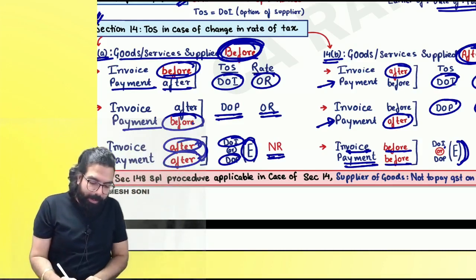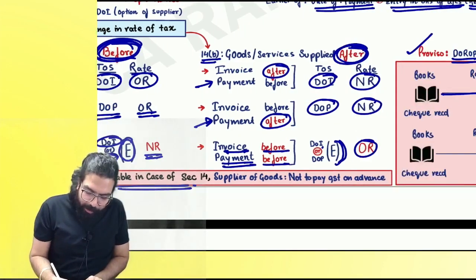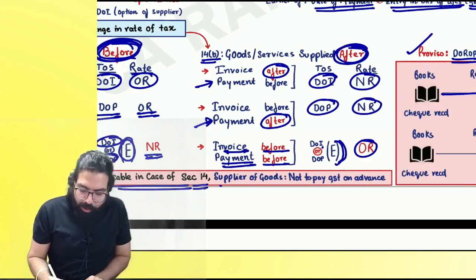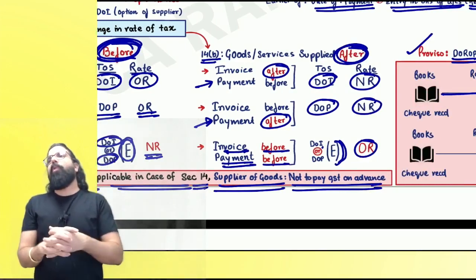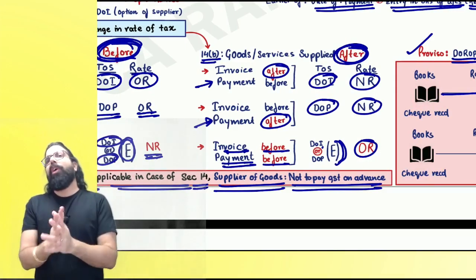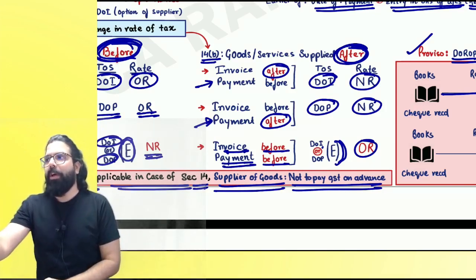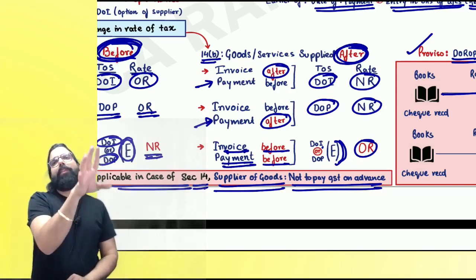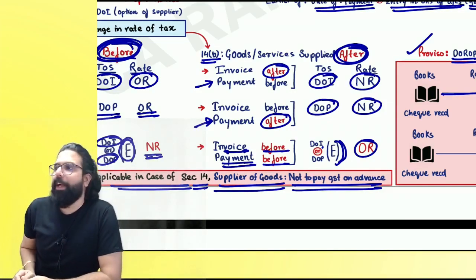They are telling section number 148, special procedure will be applicable. Also, supplier of goods will never pay GST on advance. Means even in special circumstances, if you have received an advance, you will not pay the GST on the receipt of advance. You will pay when? When you raise the invoice. Are we clear, everyone? Can we go ahead?